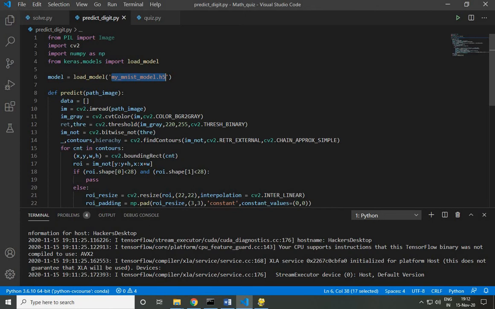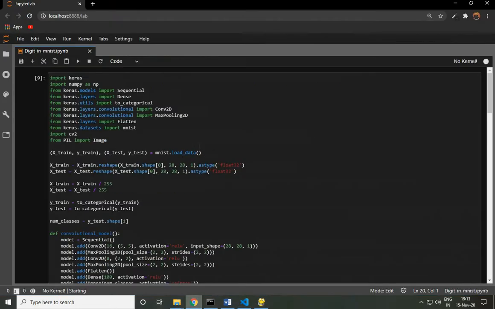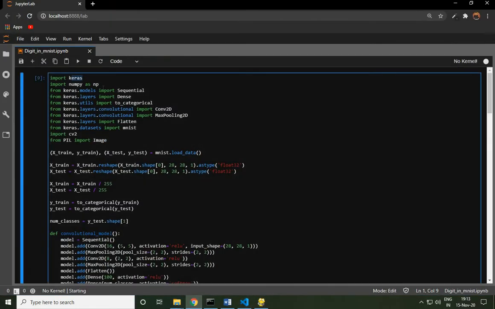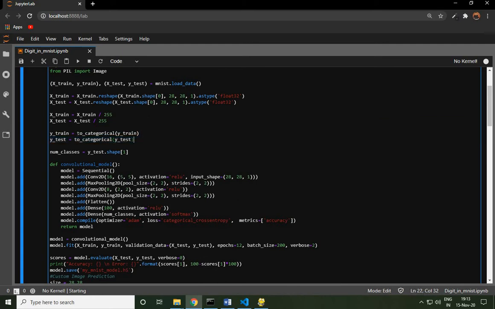So here we have the detection code, and I'll explain it in Jupyter Notebook. First we import Keras, we need NumPy, then we have layers like Sequential and Dense, and to_categorical converts our data into one-hot encoding. Then we have Conv2D, MaxPooling, Flatten, and the dataset is MNIST. We have used the OpenCV library, and then PIL for images. Then we train and reshape it. Then we convert the training and testing data to one-hot encoding.